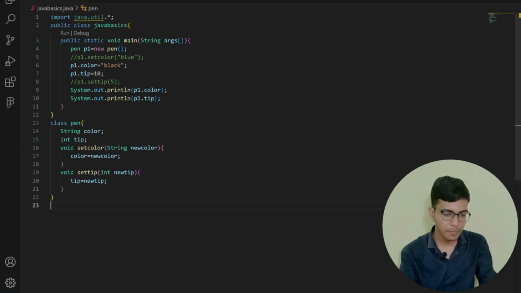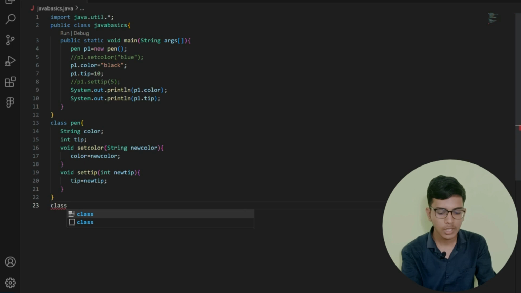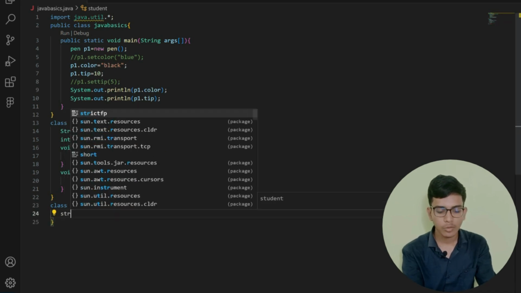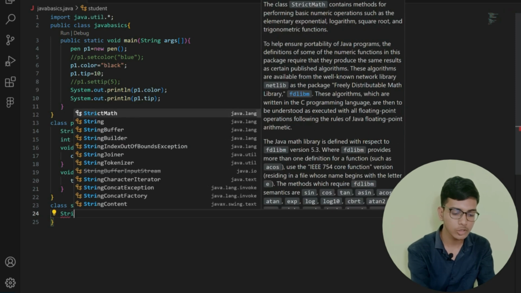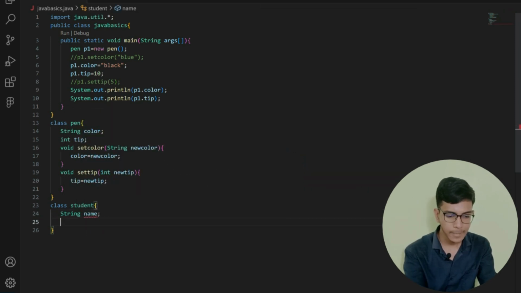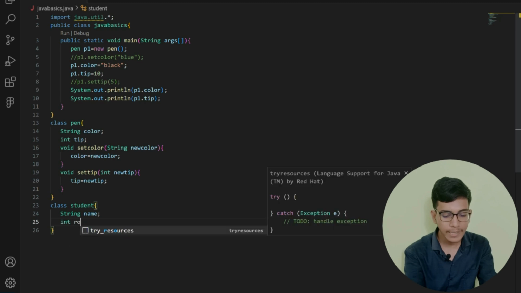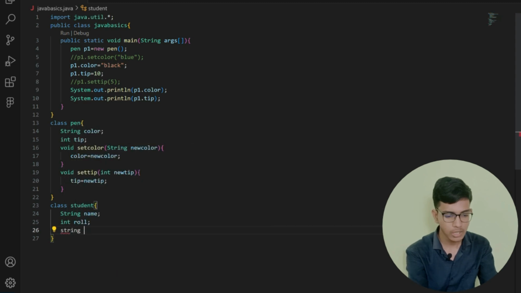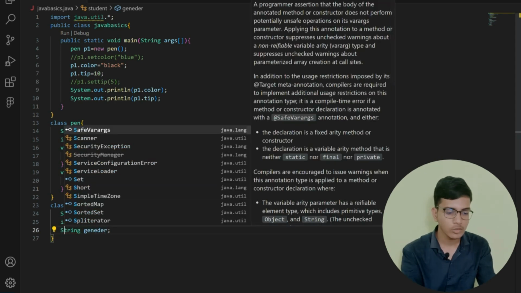Suppose I want to create a class known as student, so I will write class, after that Student. Student is the name of my class. In this I am taking the name of my student, so string name. After that int roll number. After that I can set gender, so string gender, that's all. Now this is my class, right?